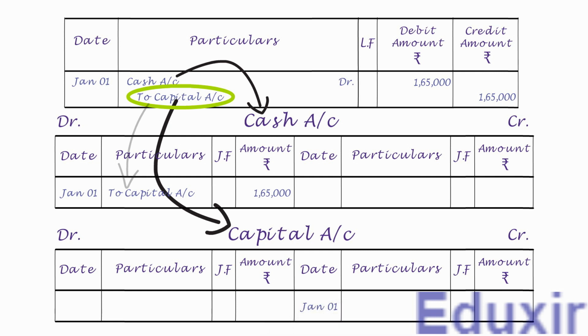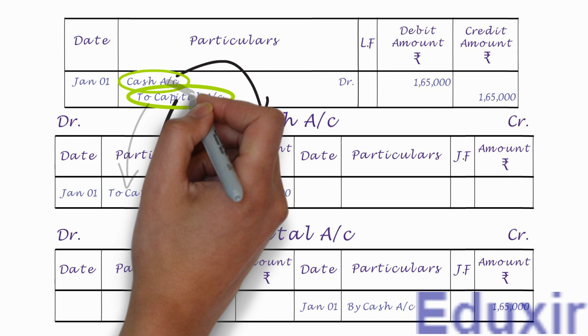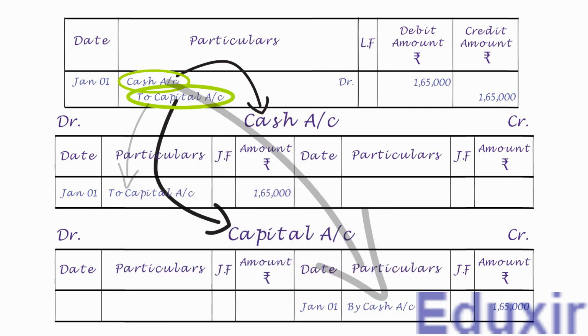The particulars column entries are always prefixed with "by". Also, we need to write cash, signifying that the capital is brought into the business in the form of cash. Let us now write the credit amount of 1,65,000 rupees into the amount column. Note here that in the journal, the cash account is the debit entry, but the debit account name has to be entered into the particulars column of the capital account's credit side.